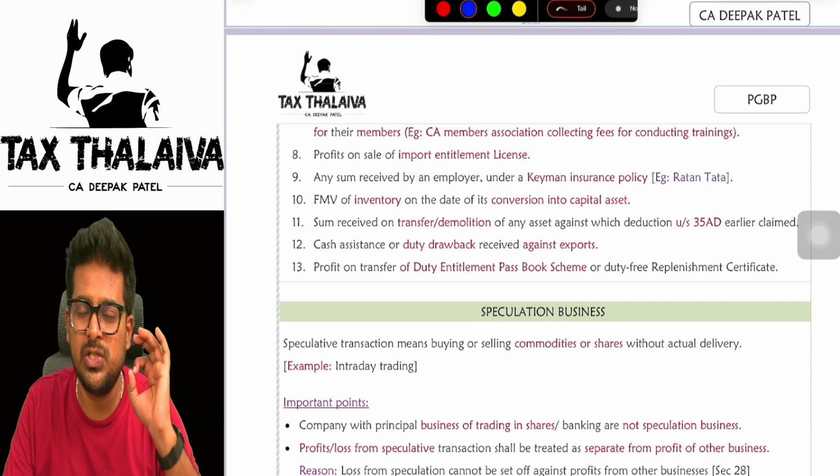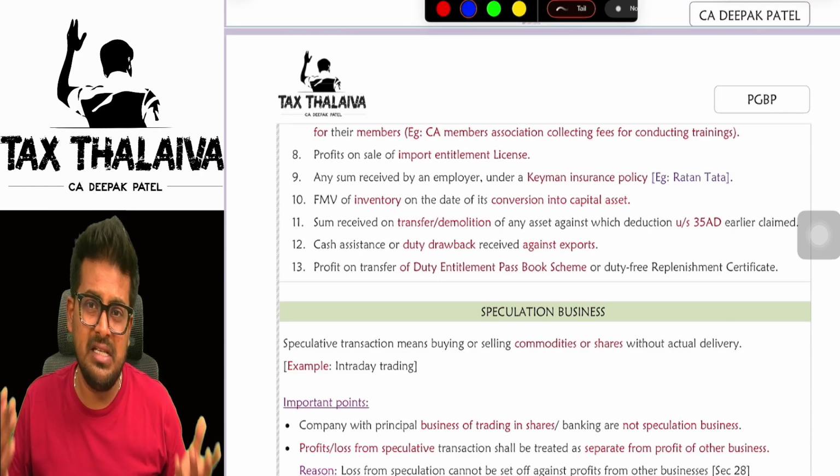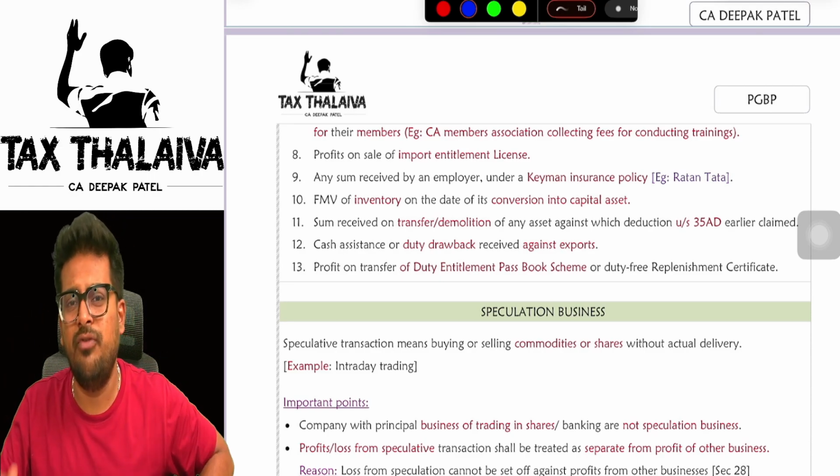Import entitlement license. There is one license which you have to take in order to import goods from outside the country. Let's say, for example, this year I don't have business, there is no demand for the product.